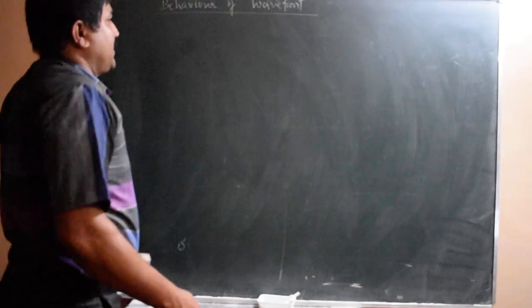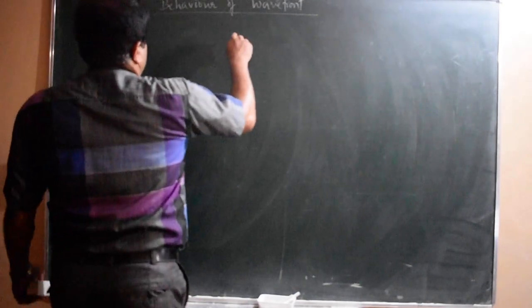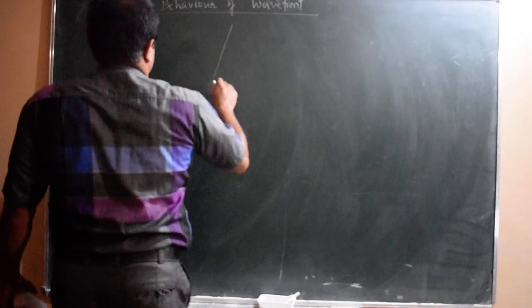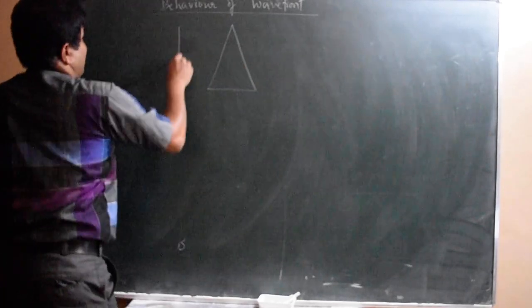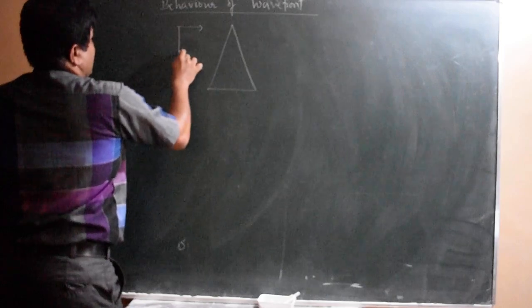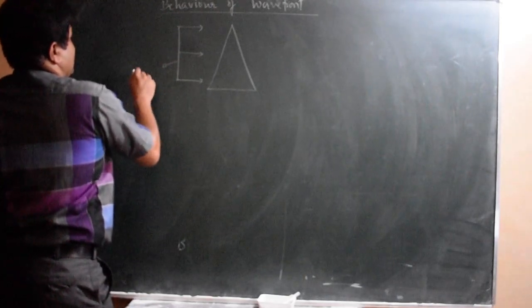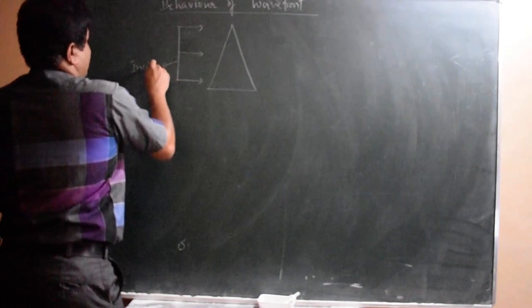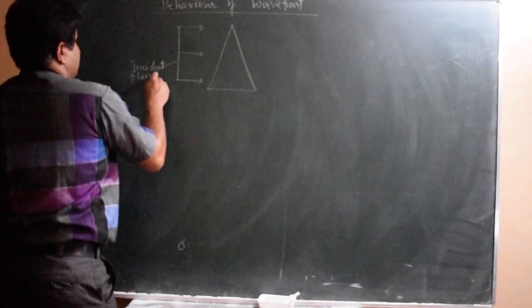So what happens when a wavefront is incident on a surface? Firstly I will take a thin prism. In the case of a thin prism, a plane wavefront is incident like this. A plane wavefront is incident on a thin prism. So this is the incident plane wavefront.